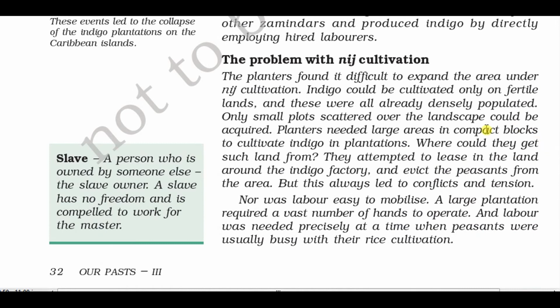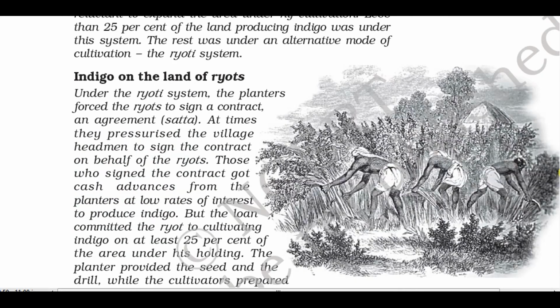That is what we are going to study about indigo cultivation. Then we are also going to study about types of cultivation of indigo, that is niche cultivation, then variety cultivation.